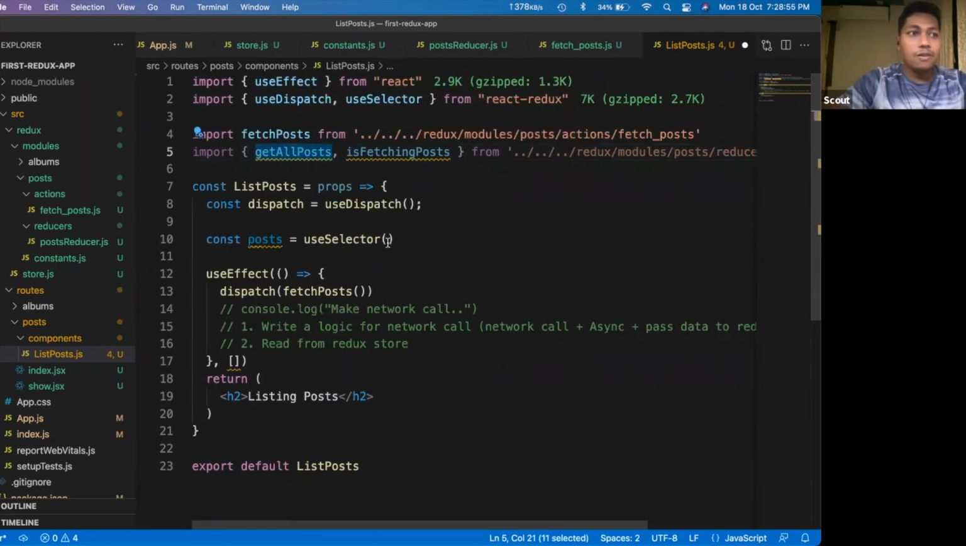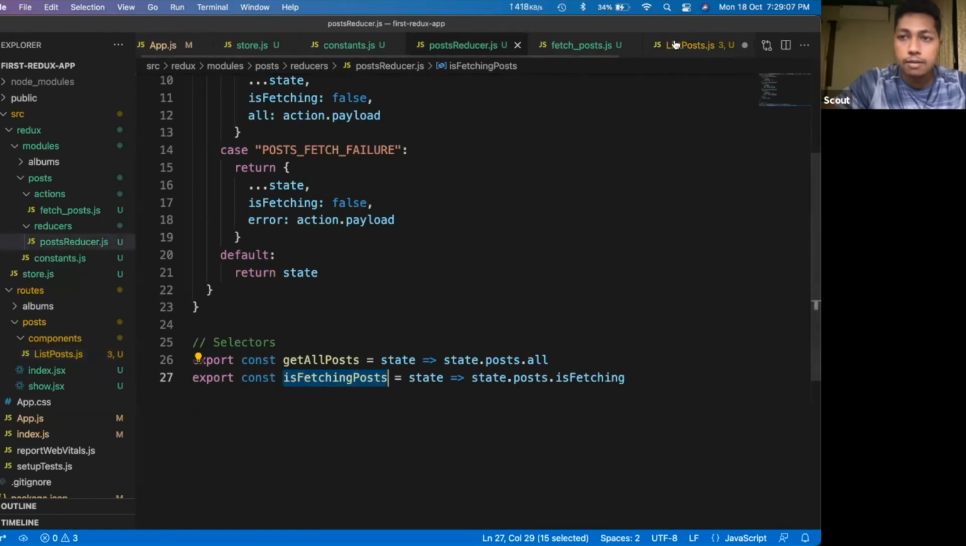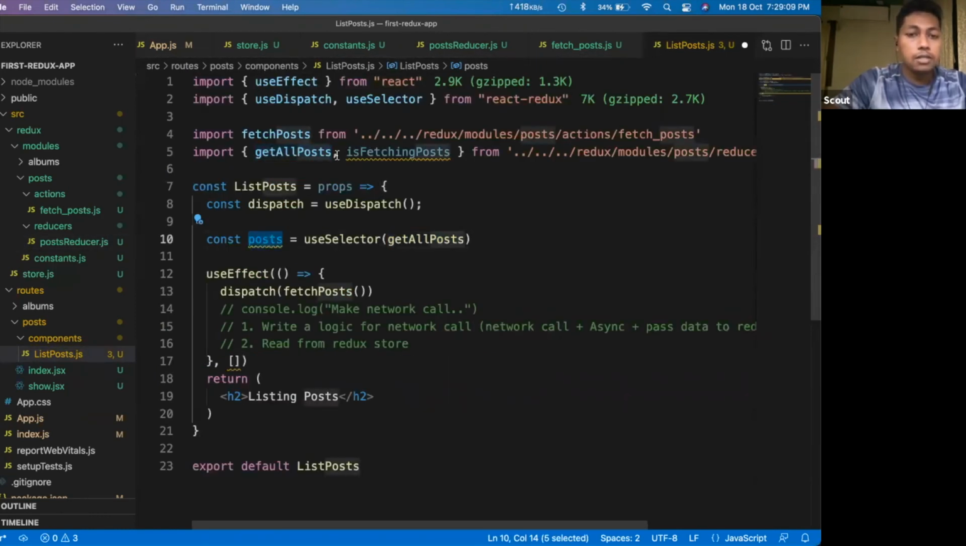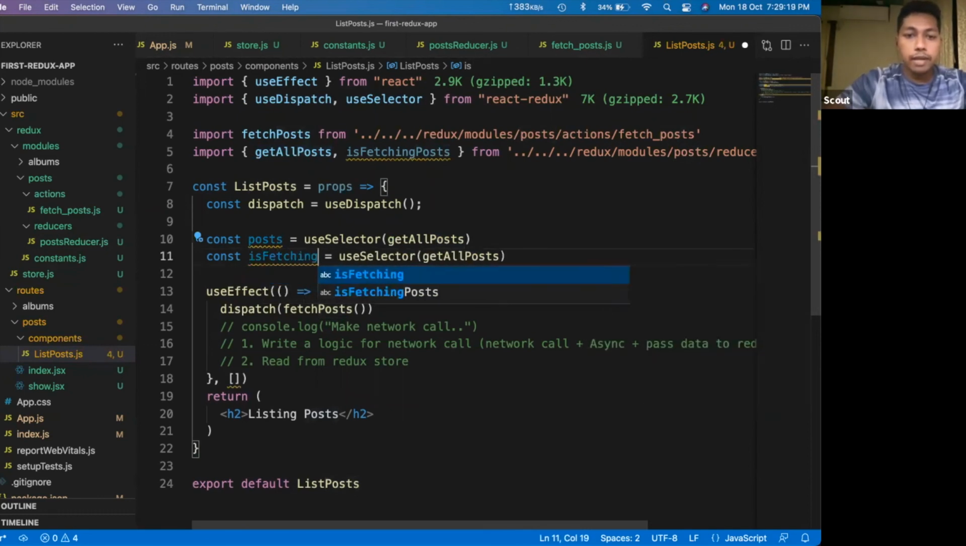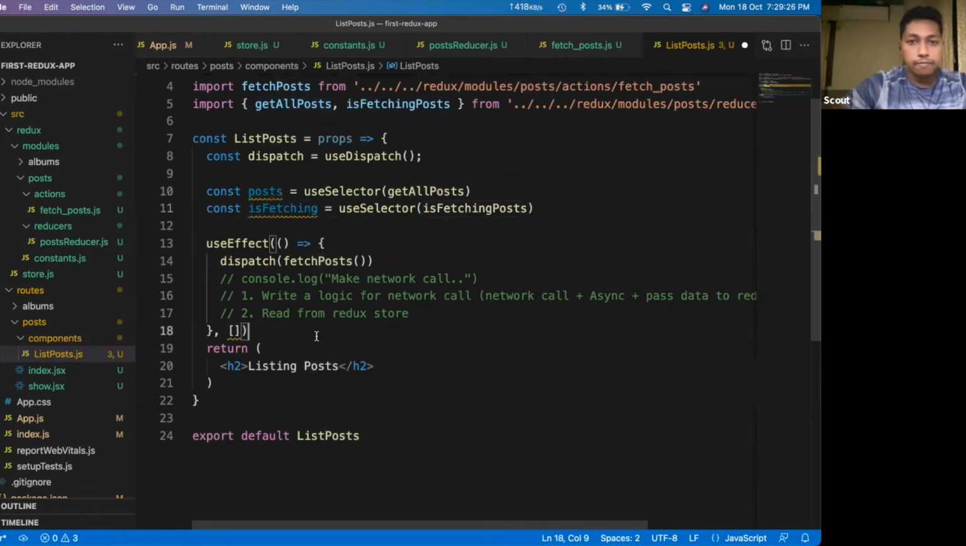What I will do is pass this selector that we have defined here. So we are using the selector that we have defined. Once using that, our posts variable will get access to the Redux store data. Similarly, I would define one for isFetching. We will pass isFetchingPosts and get the values. Okay, so now it is done.